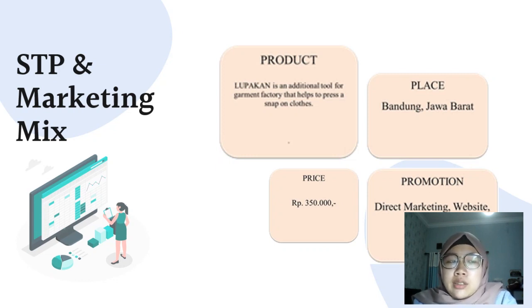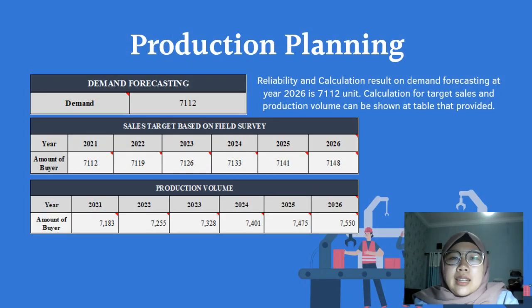The promotion that we would like to do is direct marketing, website, etc. And from the price, we will sell the product at a price of 30,000 and 350,000. I'm sorry.